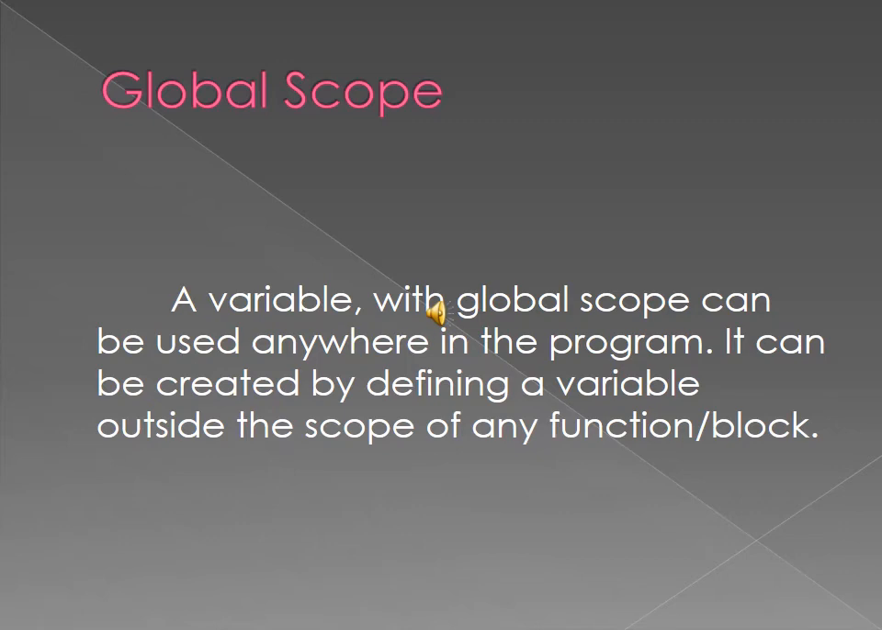Okay. Global scope is nothing but a variable that can be used anywhere in the program. A local variable is declared in a particular block, and you can use it only inside that block. Global means it can be used everywhere inside the program. It can be created by defining a variable outside the scope of the functions or block. Okay.